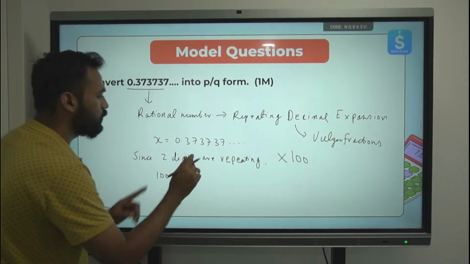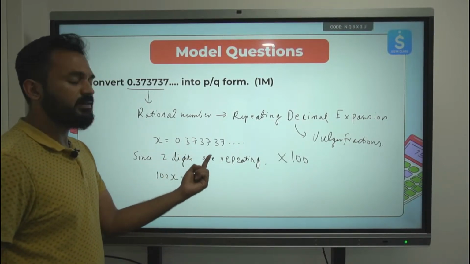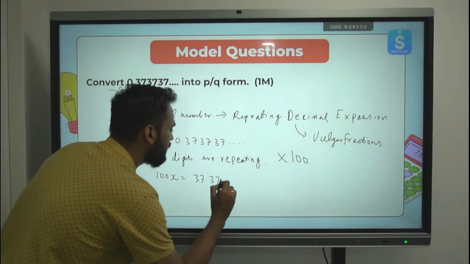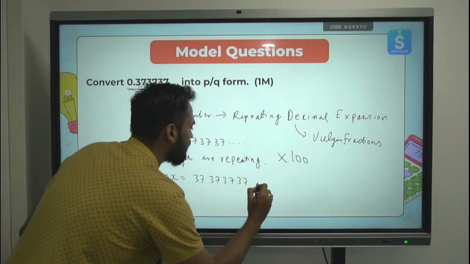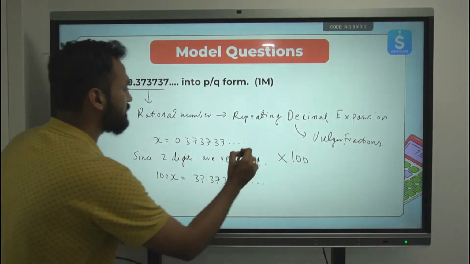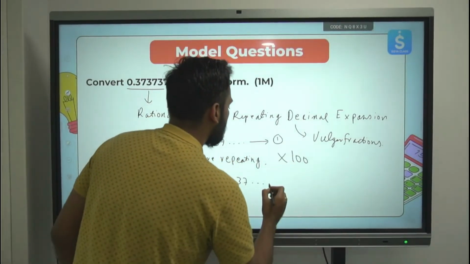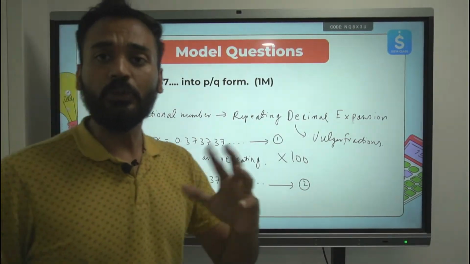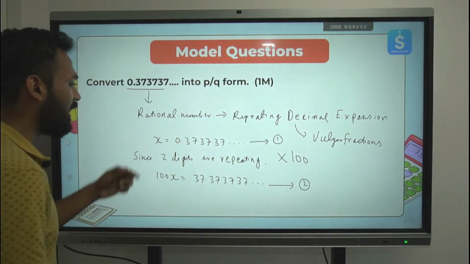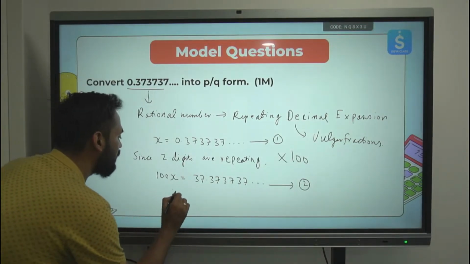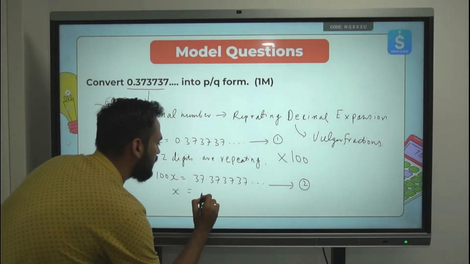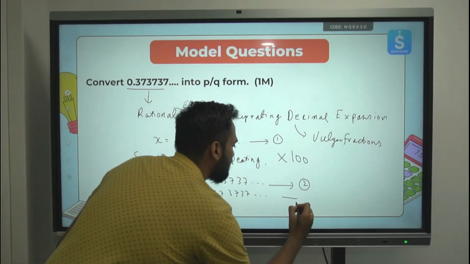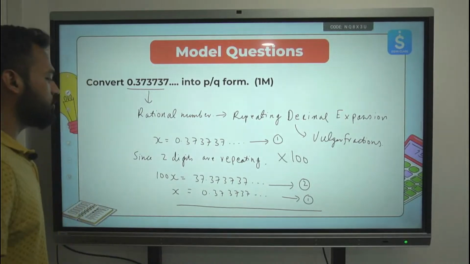100x is equal to, when I multiply 0.373737 by 100, I'll get 37.373737. As many times I want to write, I can write. This I'll mark as equation 1. This I'll mark as equation 2. Now subtract equation 2 and equation 1. Let me write this over here itself. 37, 37, 37 and so on. This is equation 1. Let's subtract these two.